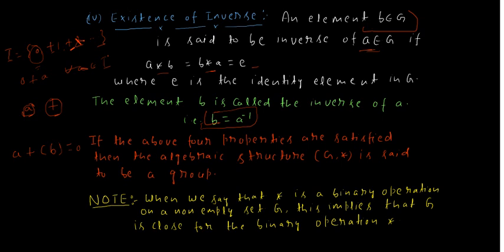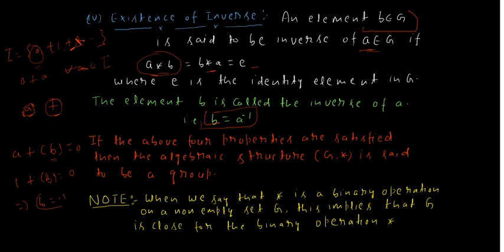By this property, B is the inverse of A if A star B equals E. Similarly, in the set of integers, B is the inverse of A if A plus B equals 0. Suppose I want to check the inverse of 1, then 1 plus what number B should give 0? This implies B equals minus 1.